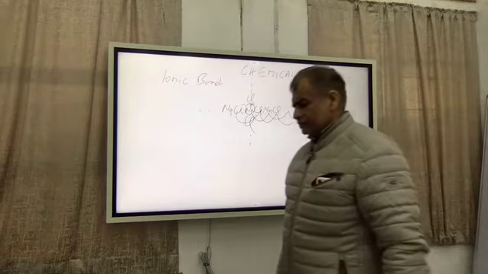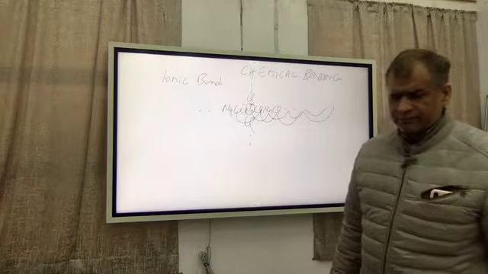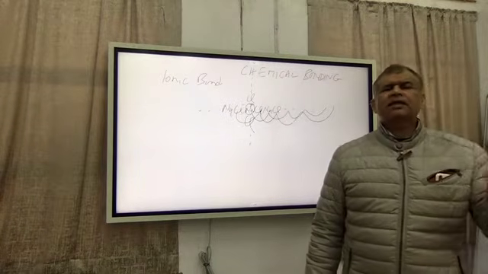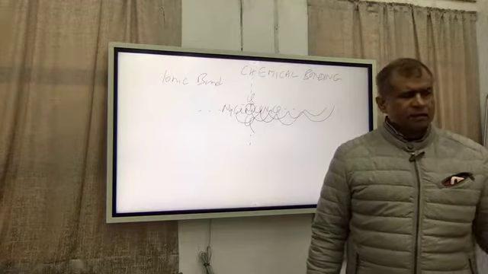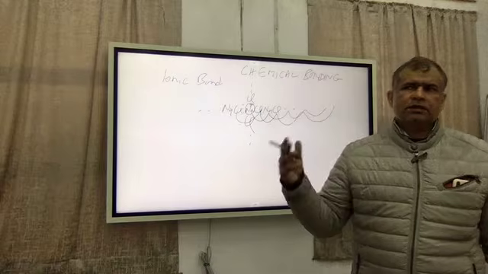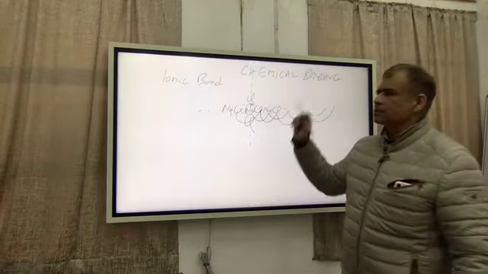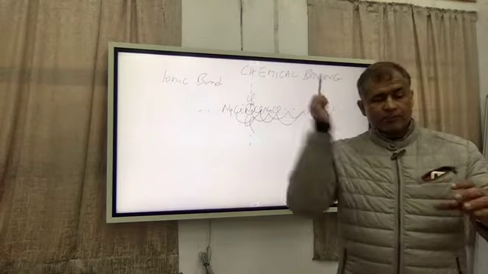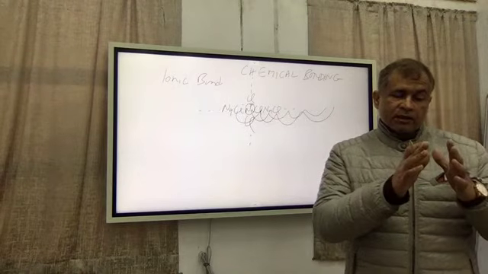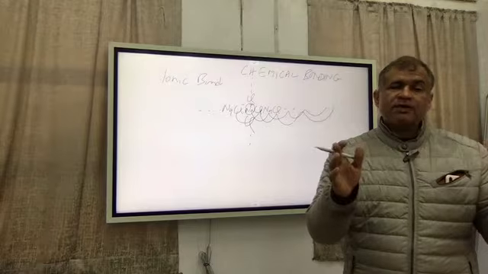Another property of ionic compounds is that they are brittle, they are not malleable and ductile, and this property also suits this thinking that they are made of cations and anions. Why? When you apply a pressure on it, you hit it, then you distort the lattice.